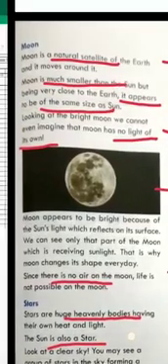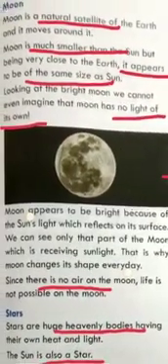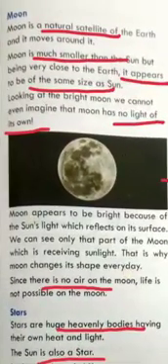Next we are talking about moon. Students, moon is a natural satellite of the earth and it moves around the sun. Moon is a natural satellite. Now this question also can come, which is a natural satellite? So you can write moon is the natural satellite.